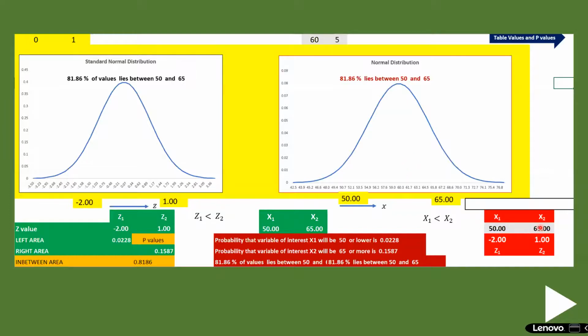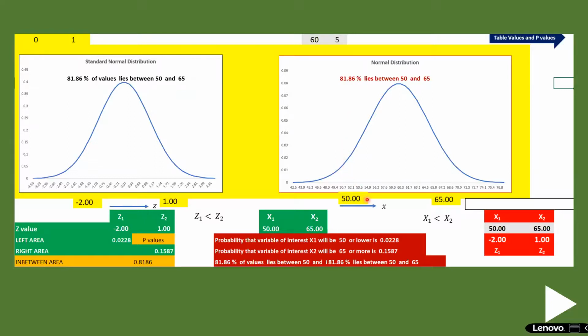Now, suppose you want to find out the percentage of students who have scored more than 70, you'll have to feed in 70, and you'll get the result, what percentage of students have scored between these 2 marks. And you'll also get the result as to what percentage of students have scored less than 50 marks. Here, this area shows what percentage of students have scored more than 65 marks. This is this area. In between is shown by this 81.86. I think that completes the session.